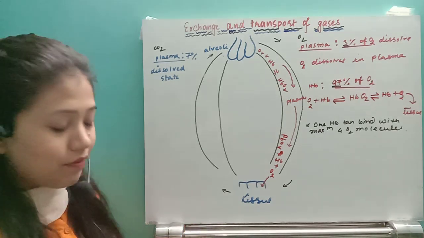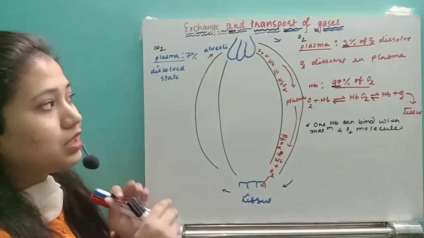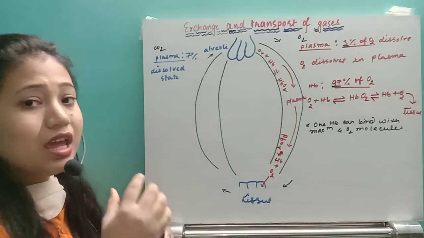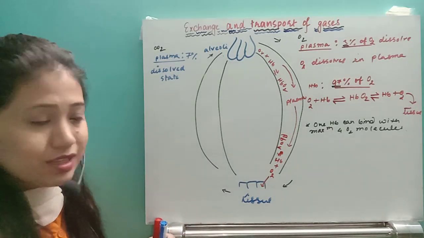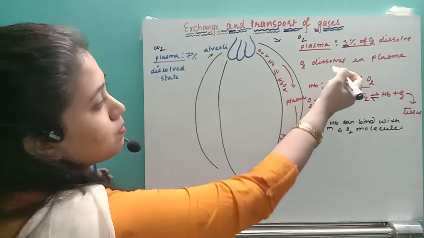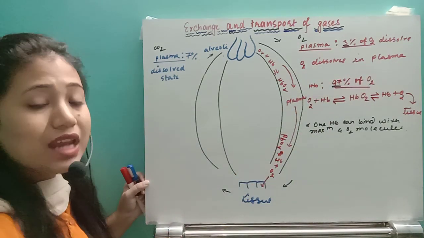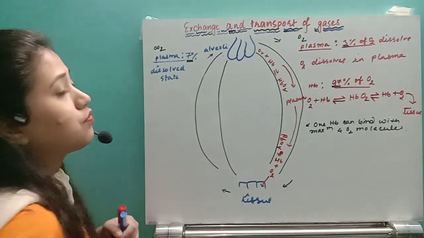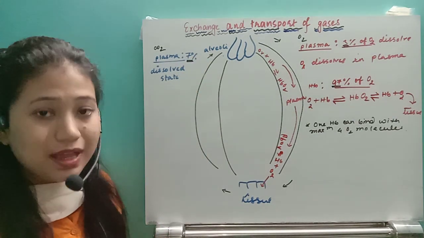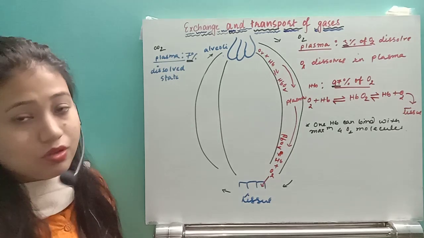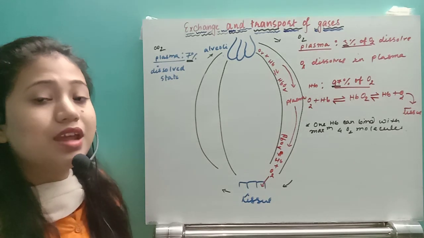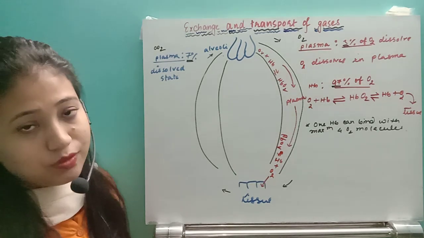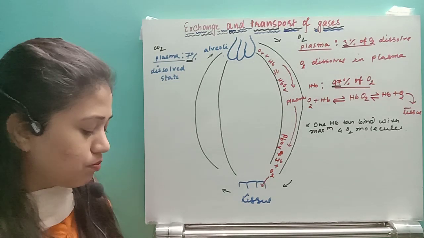One thing you have already seen: comparing the diffusibility of oxygen and carbon dioxide in the plasma, around 3% of oxygen can diffuse in the plasma, whereas around 7% of carbon dioxide will diffuse in the plasma and be transported. Why? Because carbon dioxide has more diffusibility as compared to oxygen. So this thing is very much important.